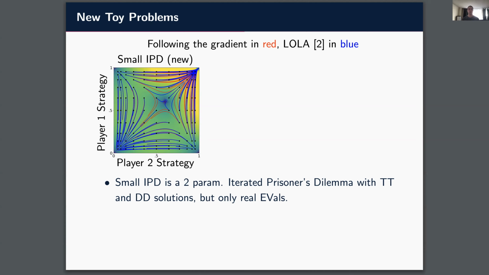First, we constructed a problem we call the small iterated prisoner's dilemma. This is like the iterated prisoner's dilemma, except it only has 2 parameters and 2 solutions. In the top right, the players end up cooperating with a tit-for-tat strategy, while in the bottom left, players end up defecting. We show following the gradient in red, and LOLA, which is a method for learning in games, in blue. Unfortunately, the simplification has only real eigenvalues, so it may be a poor proxy for more general game dynamics, which can have complex eigenvalues, like the full iterated prisoner's dilemma.